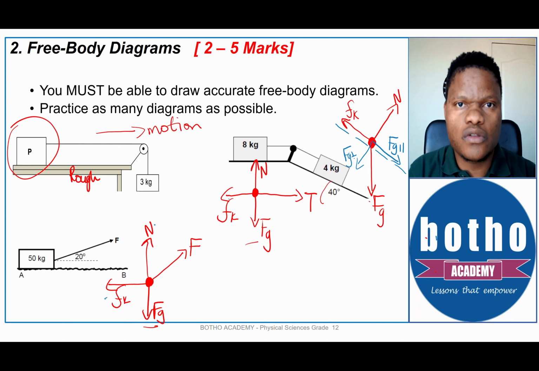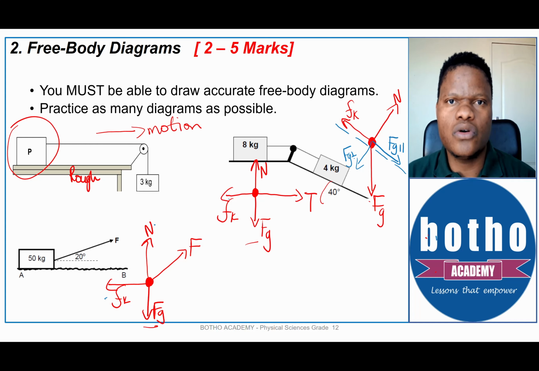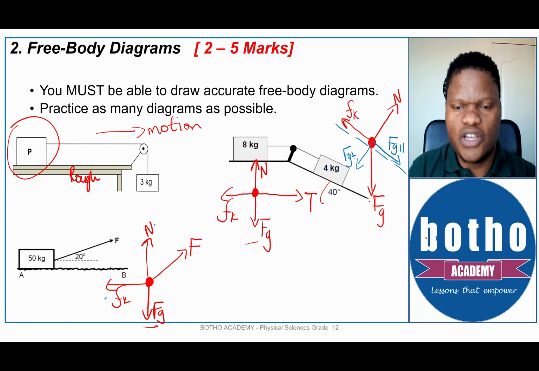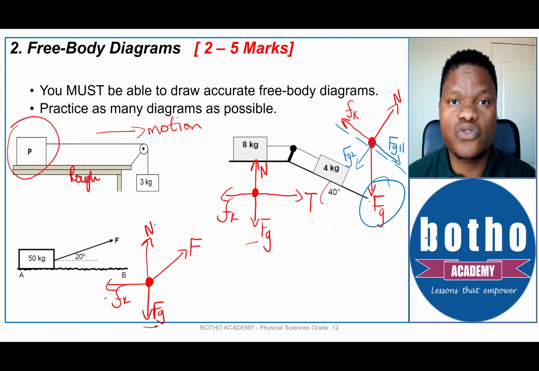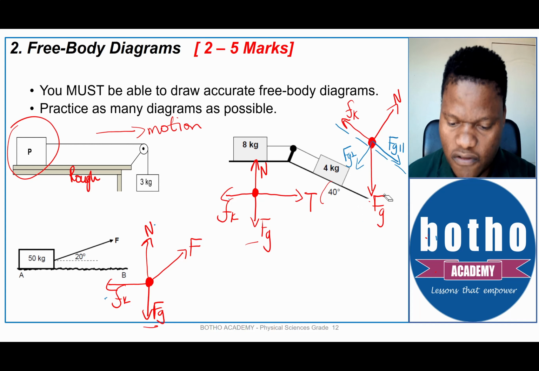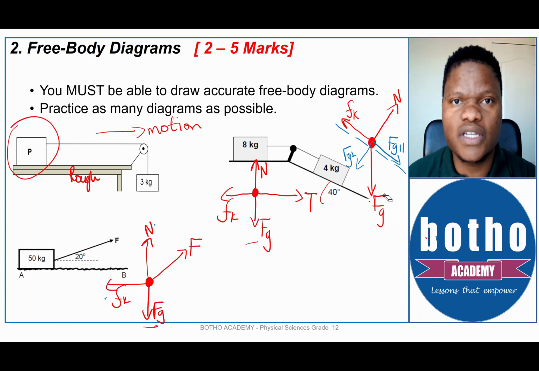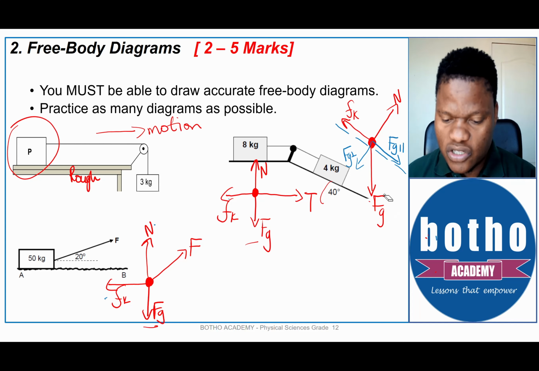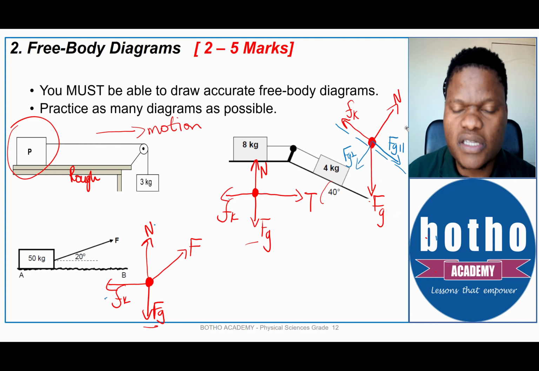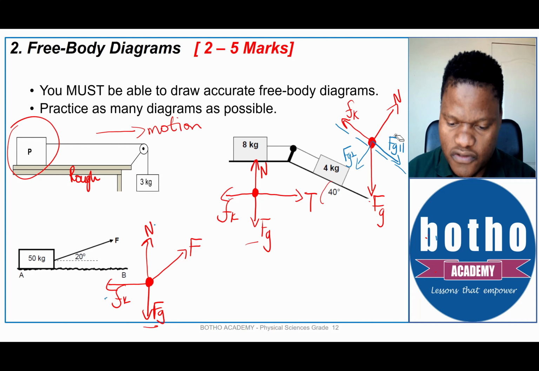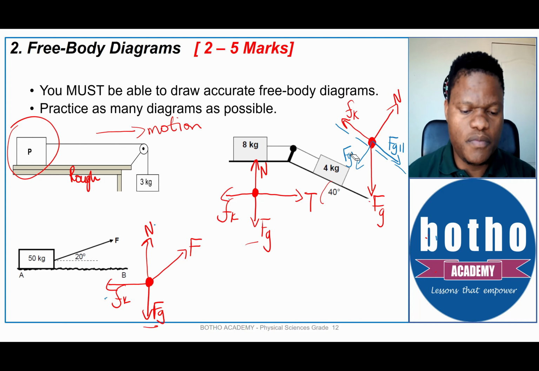If you are asked to draw the free body diagram, you only resolve the weight or the force of gravity into its components when you are asked to do calculations. The components are only drawn if you are doing calculations. So if there's no need for calculations, you are just drawing a free body diagram, it will be a 3 marks question. You don't have to draw FG parallel and FG perpendicular.